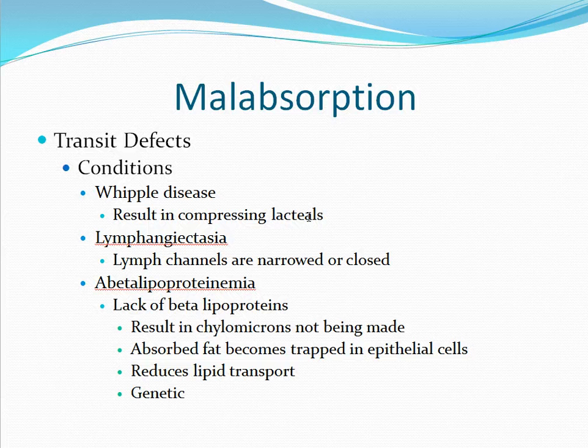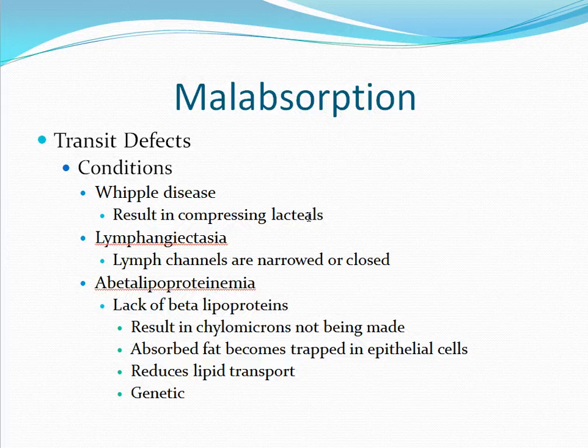Some of these conditions include Whipple's disease. Here the macrophages infiltrate the mucosa and compress its lacteals. Lacteals are special lymph vessels. Lymphangiectasia is when the lymph channels become narrowed or closed. These first two conditions involve the lymph transport. Lymph vessels and the lacteals are very important with the transport and the absorption of lipids. So these two conditions interfere with the transit of lipids.